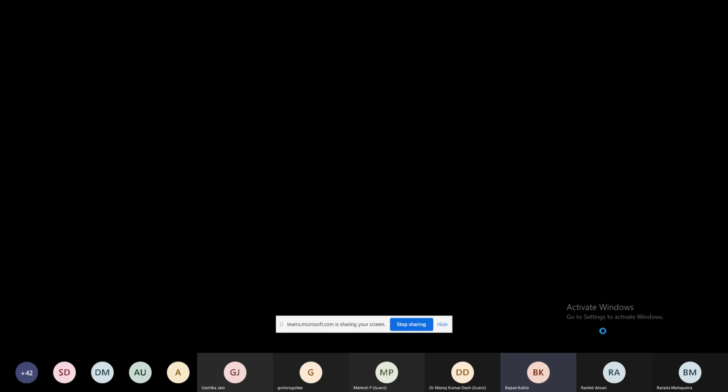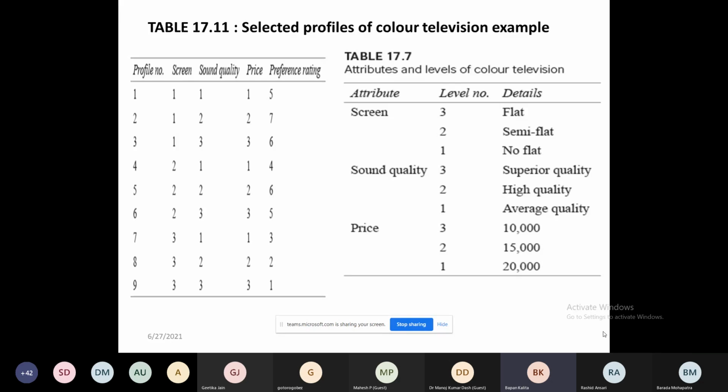Is it visible? Yes, sir. It's visible. A small example I have taken. How many customers have data taken? मैंने कितना data लिया मैंने? 9. So first customer is screen 1. What is screen 1? Flat or no flat. So he has taken no flat. Clear? No flat. Second, 1 means sound quality 1 means you go for average quality.